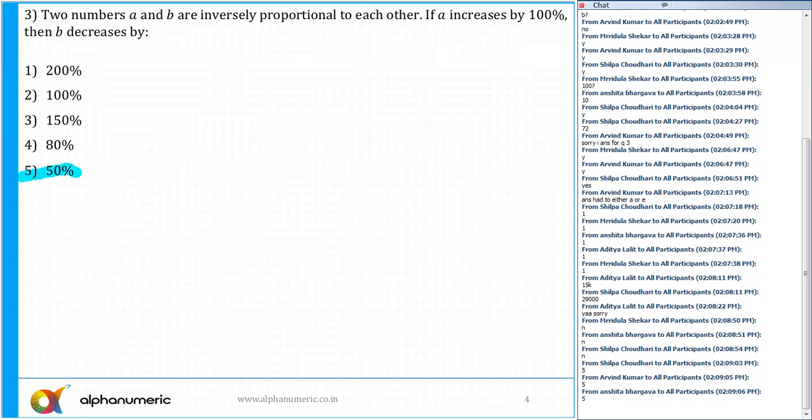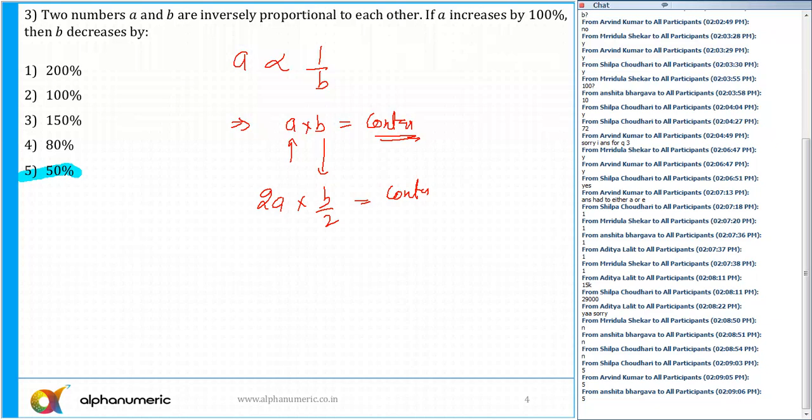A and B are inversely proportional. So, A is inversely proportional to B. Alright. So, we can say that A into B is nothing but some constant term. And if A increases by 100%, it means it has become 2A. Remember, the constant term always has to be constant. So, B should become how much? B by 2. Then only my constant term will remain the same. A into B. So of course B has become B by 2, so there is a decline of 50%. So the answer is 50%.